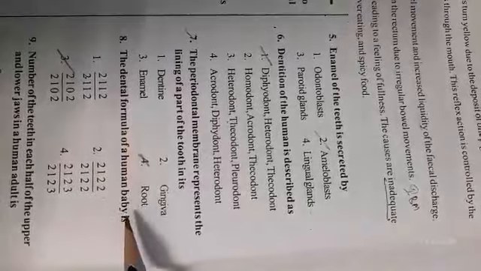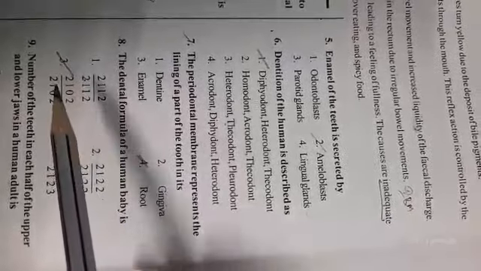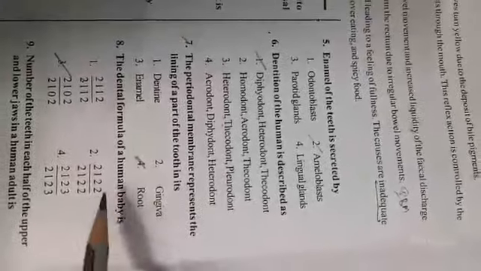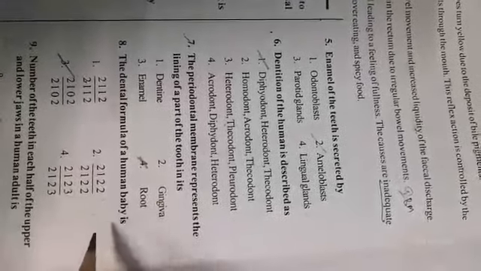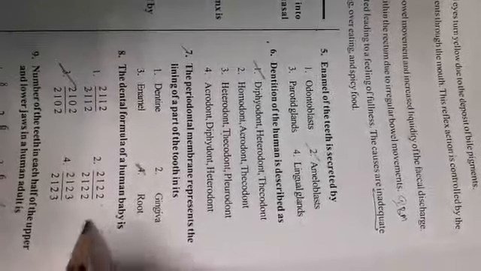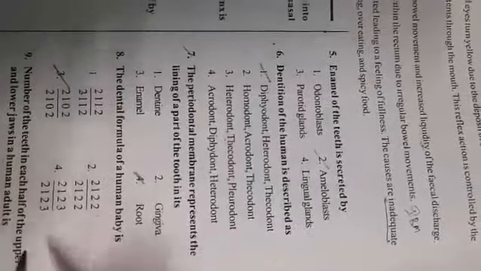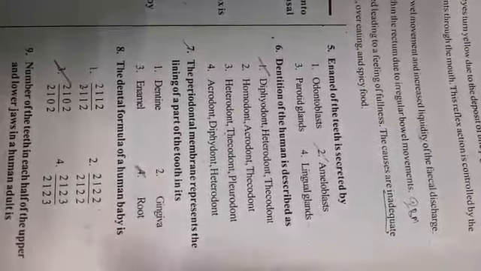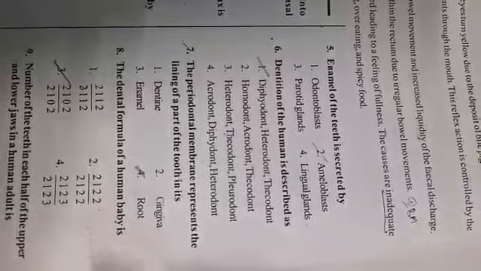Dental formula of the human baby is 2102. This is the dental formula of a person who is less than 21 years of age. Here 28 teeth are present. That means they do not have wisdom teeth. This is the dental formula of adult human being: 2123.